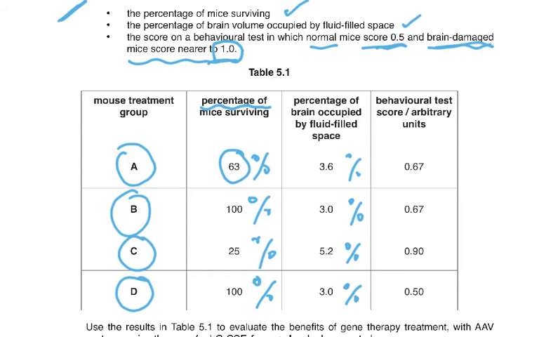Then the behavioral test, we said the normal mice would score 0.5. Now here we have 0.67, so this is brain damaged, this is brain damaged, this is brain damaged, and this is of course the one which will be the normal mice. So please understand, a score of 0.5 was for normal mice and brain damage scored something nearer to 1.0.